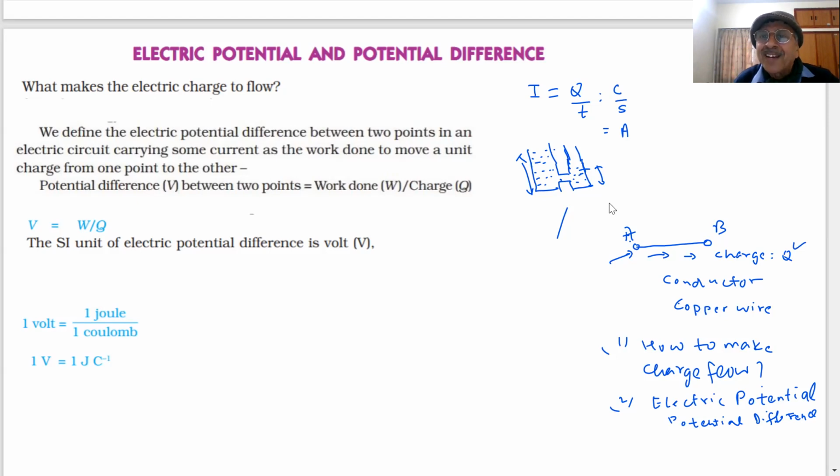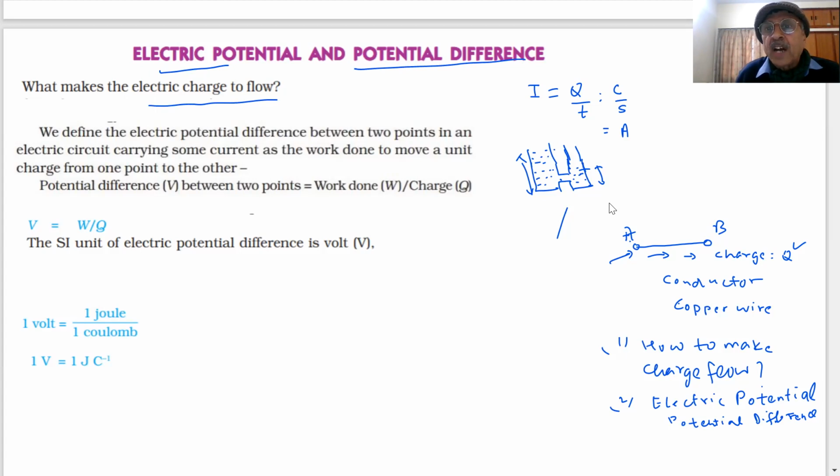So electrons are there in the copper wire. They are loose, but they are not moving as such. But when I apply an electric potential, there will be a difference in potential between the two points. The charge will start moving. That is what we are saying, students, electric potential and potential difference. So what makes the electric charge flow?